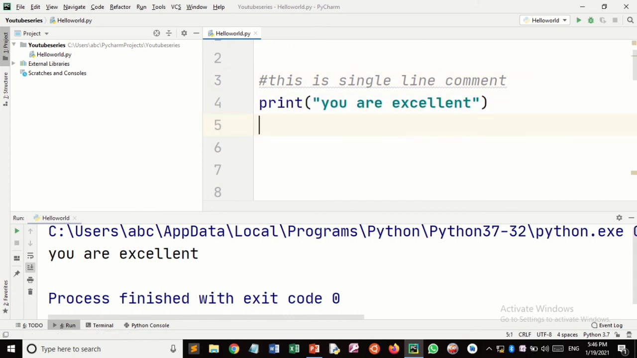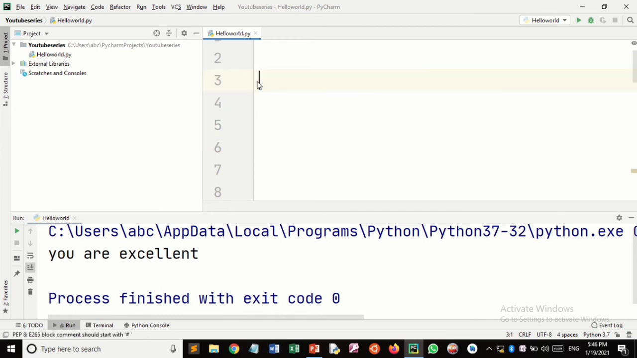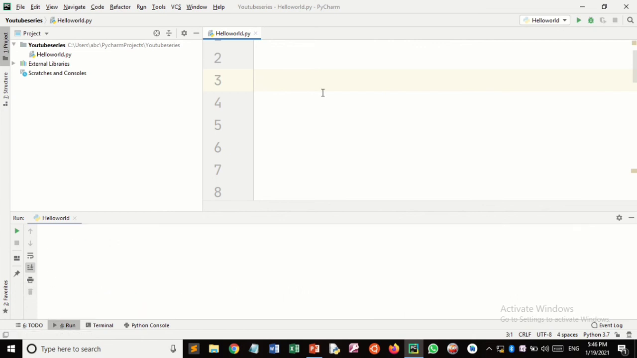Another one we have is the multi-line comment, which is used for a block of code. Multi-line comments are used to comment a block of code, and triple quotes are used for multi-line comments. Let's see how we can do it. Anything written in these triple quotes is not executed. Anything written inside the triple quotes, or between the triple quotes, is ignored by the compiler.